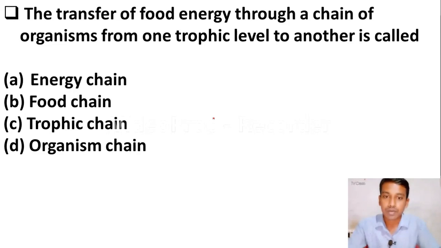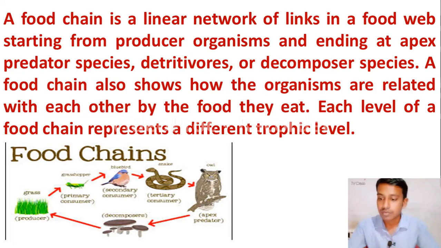And the next question is: the transfer of food energy through a chain of organisms from one trophic level to another is known as option A, energy chain, option B, food chain, option C, trophic chain, option D, organism chain. Here the correct answer is option B, food chain is the right answer. And friends, what do you mean by food chain? A food chain is a linear network of links in a food web, starting from the producer and ending with the predator species.